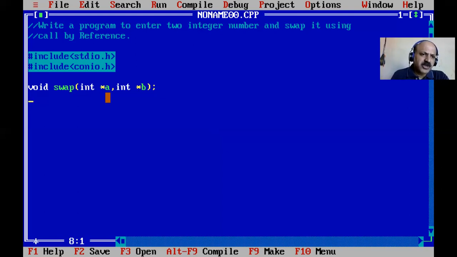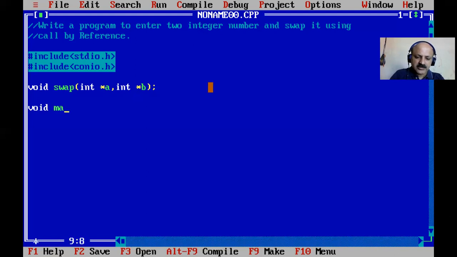So I repeat: no argument, no return value; with argument but no return value; no argument but return value; and with argument with return value. So here we can say four types. Here with argument but no return means void. The function header is known as the return data type, function name, and list of arguments. At declaration time we provide the semicolon. At definition time the header part is the same but there is no semicolon. The only difference is the semicolon.